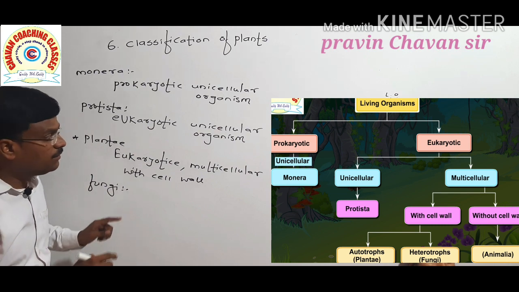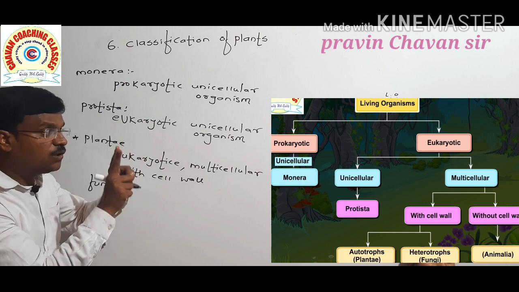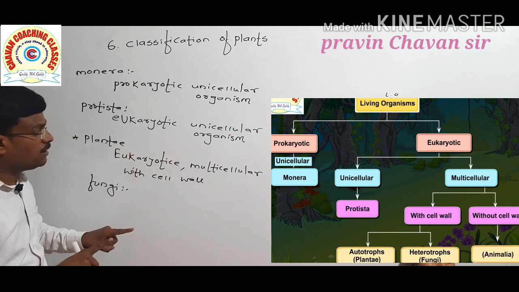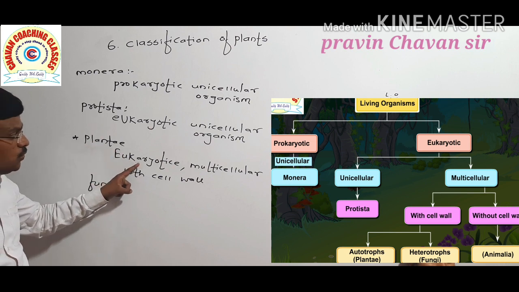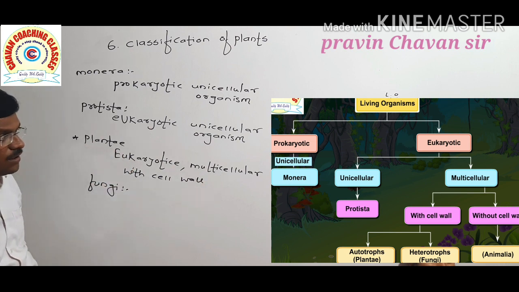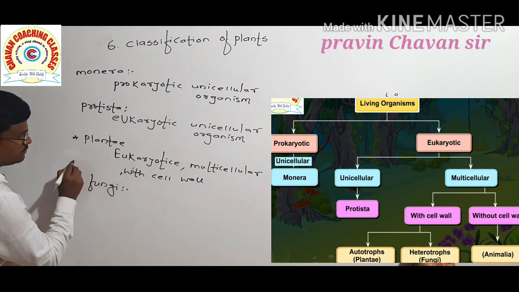Now the next one, Fungi. What about the Fungi? Eukaryotic, multicellular, with cell wall, but heterotrophs. Just like in Plantae, which are eukaryotic, multicellular and autotrophs.